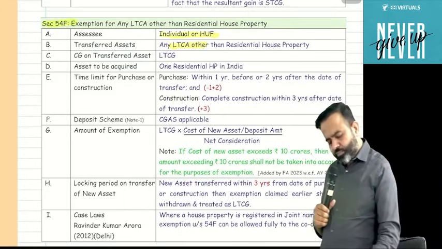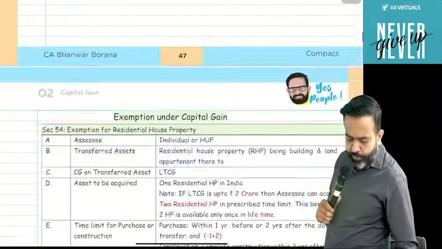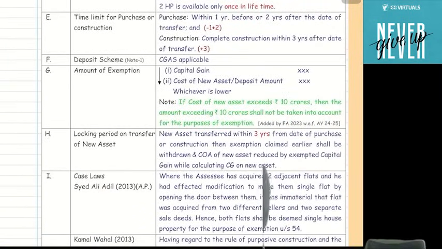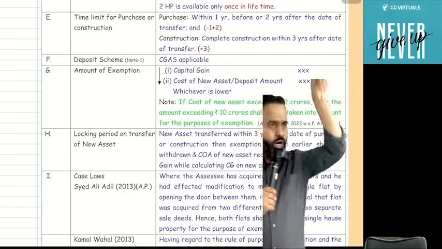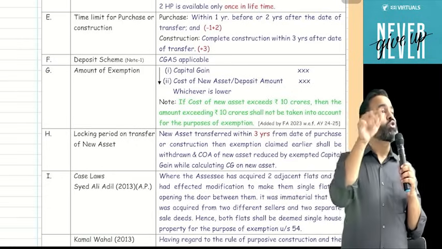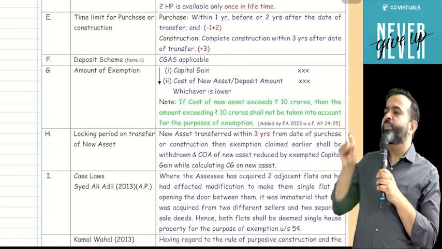Okay guys, one more point. In section 54, if you purchase a house property, but that house property is transferred within 3 years, then what will happen? The exemption will be withdrawn. Whatever exemption you claimed earlier will be withdrawn. And how will it be withdrawn? Whenever you calculate the capital gain on the new house property, whatever exemption you claimed earlier will be reduced from your cost of acquisition. In that way, exemption will be withdrawn in 54.